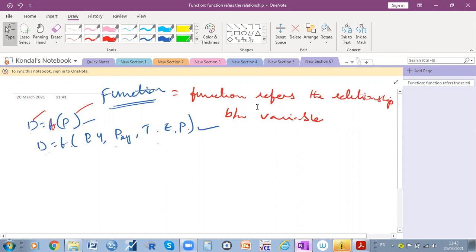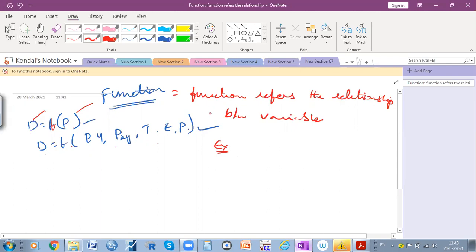Those are dependent and independent. When somebody asks what is meant by function, you are going to write: the function refers to the relationship between two or more variables, which are dependent and independent.